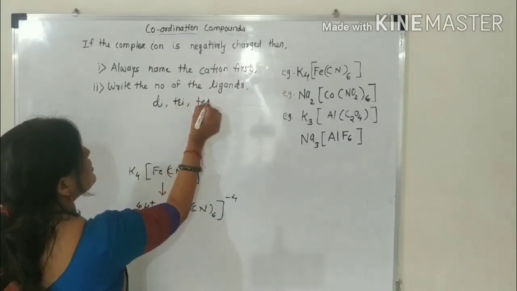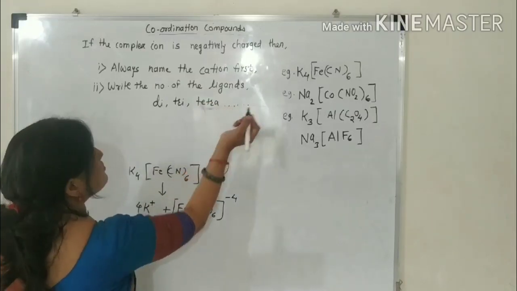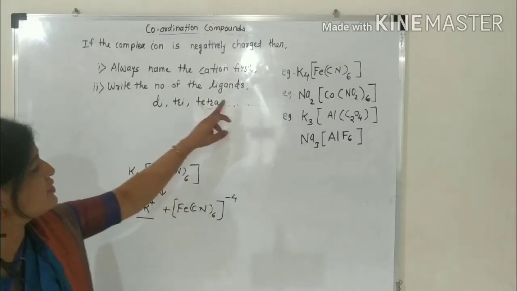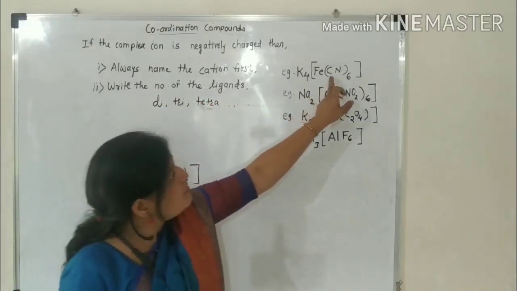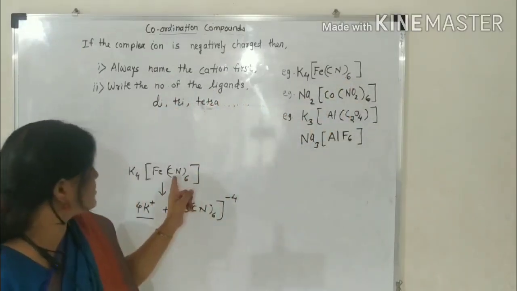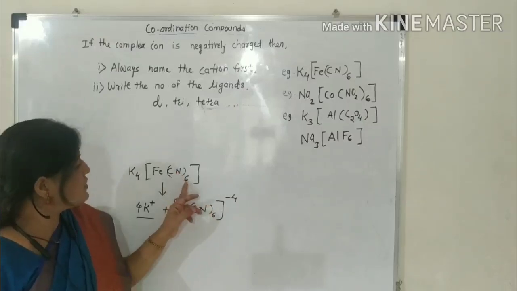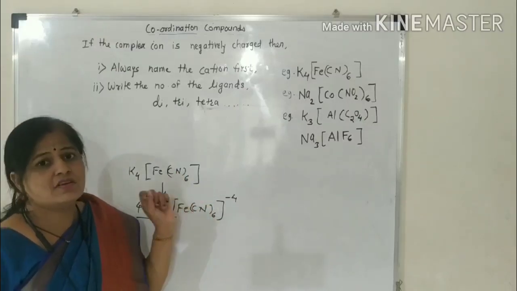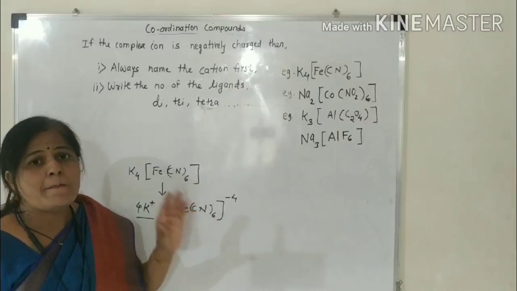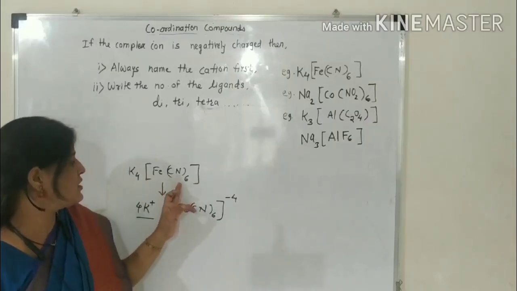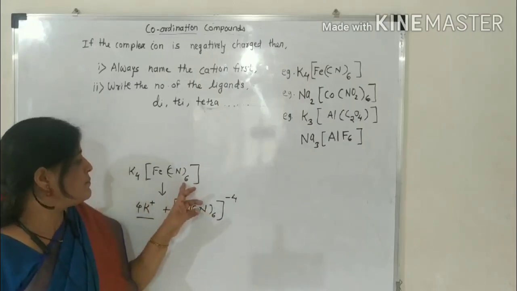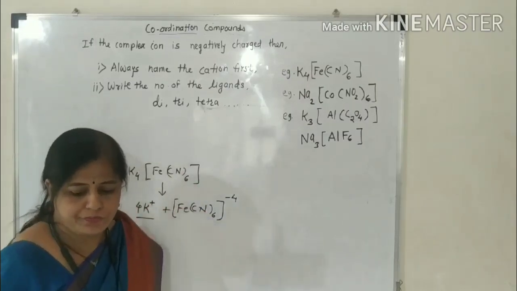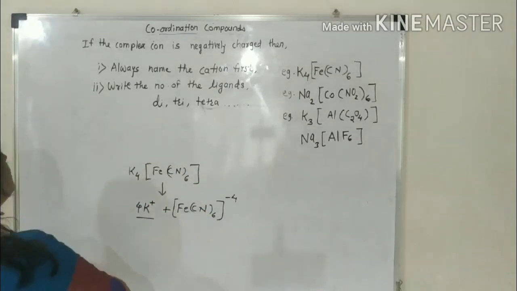If 4 times, then tetra, and onwards. Here cyanide is present 6 times in this example, therefore you have to take the prefix hexa. If 5 times present, then you take the prefix penta.